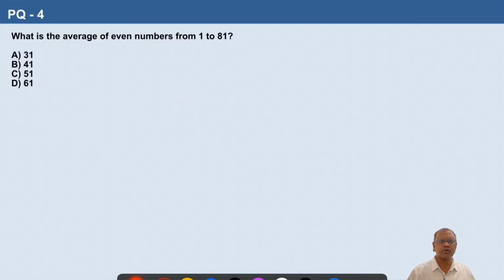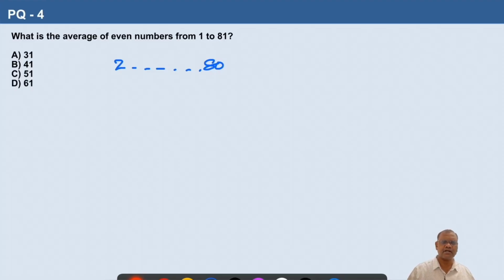Question number 4. What is the average of even numbers from 1 to 81? So, from 1 to 81, the even numbers. The first even number is 2. After 1, the first even number is 2. So, before 81, the even number is 80. 81 is not an even number, it is an odd number.